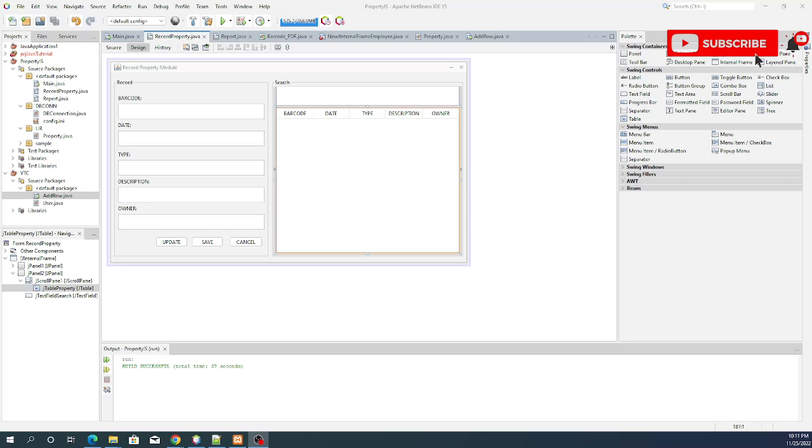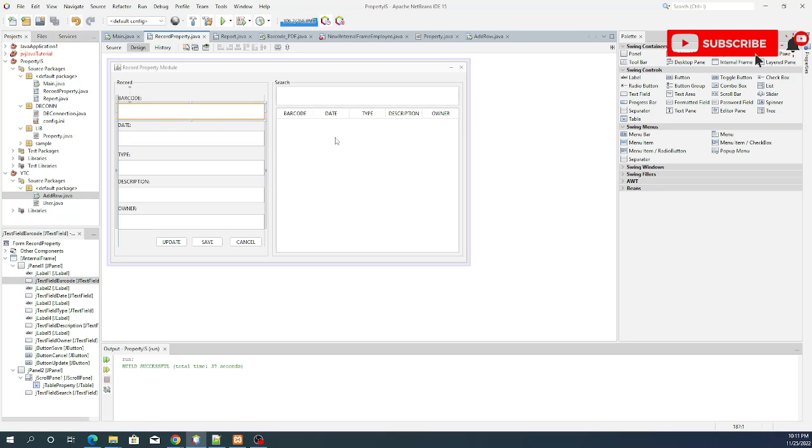Okay, so proceed tayo. So our task for today is to create a code na kung saan pag mag-click tayo sa JTable dito, automatically yung data na kiniklik natin is madi-display dito sa ating text field. So paano yan gagawin? Para ma-update natin and then ma-change natin yung data. So paano siya gagawin? So ganito lang siya.